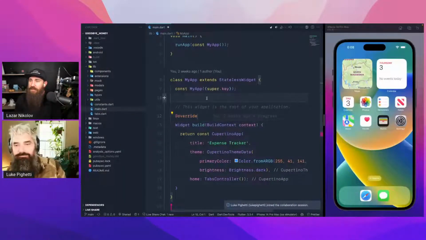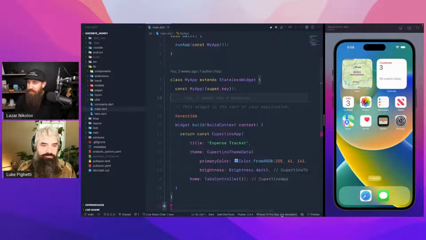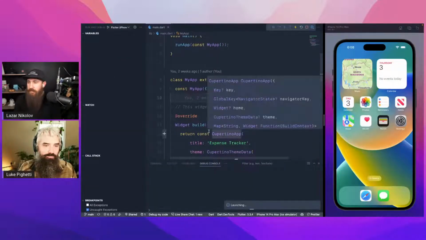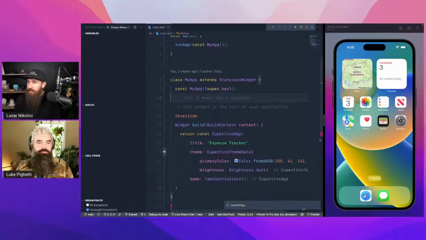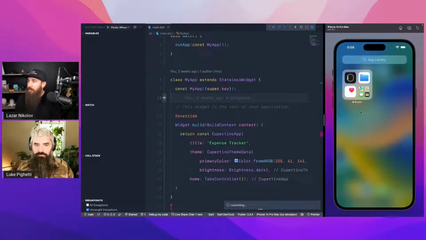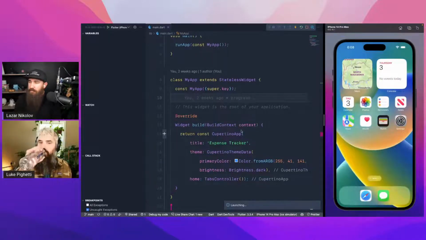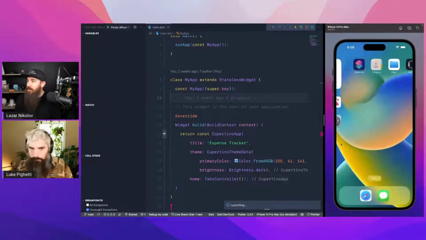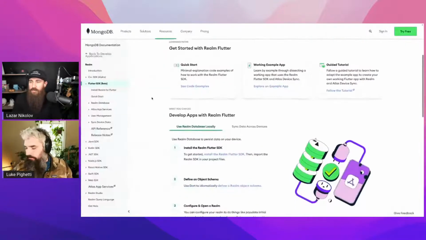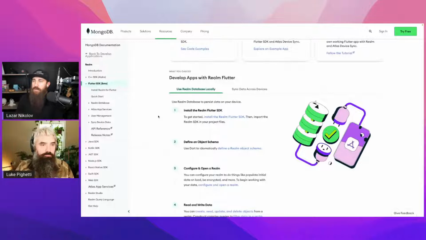Let's actually run the app so we can have it, because we're gonna wait for that. What's the run? F5. Awesome. 14 Pro Max. I believe that was the one. Awesome. All right, so what we need to do locally